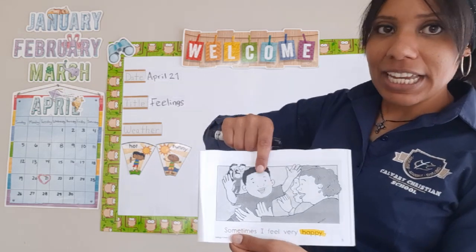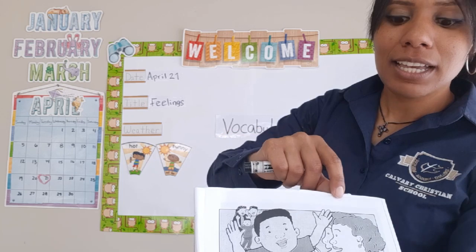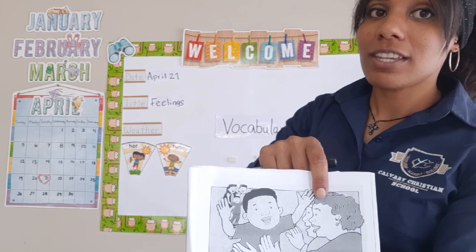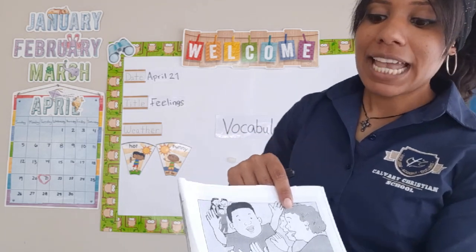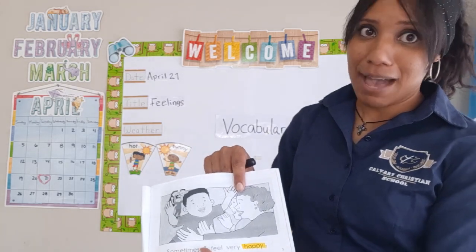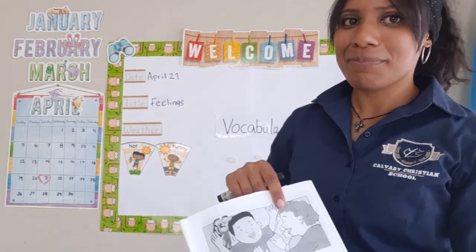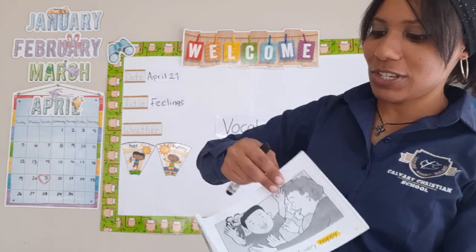Oh, wow. So we see here, there's Walter. We have his mom, his dad, and his grandma and grandpa. So he's with his family, right? And it says here, sometimes I feel very happy. So it says that he's very happy. An even bigger smile, right? So we're going to turn the page.